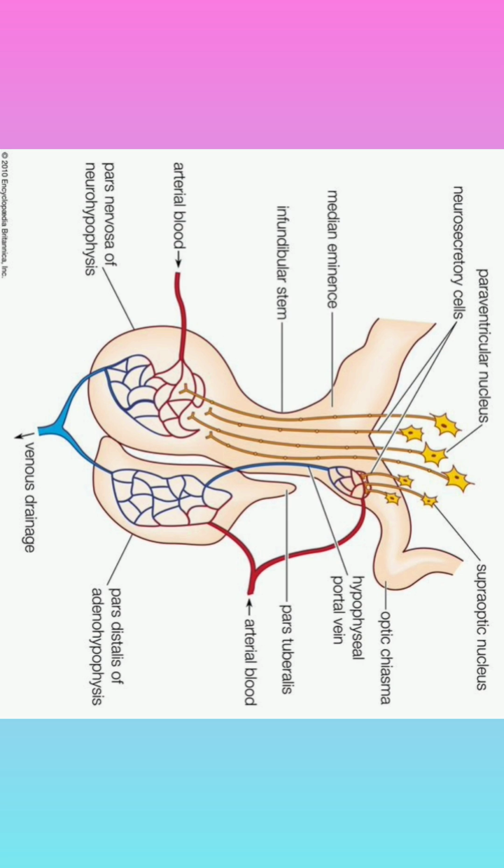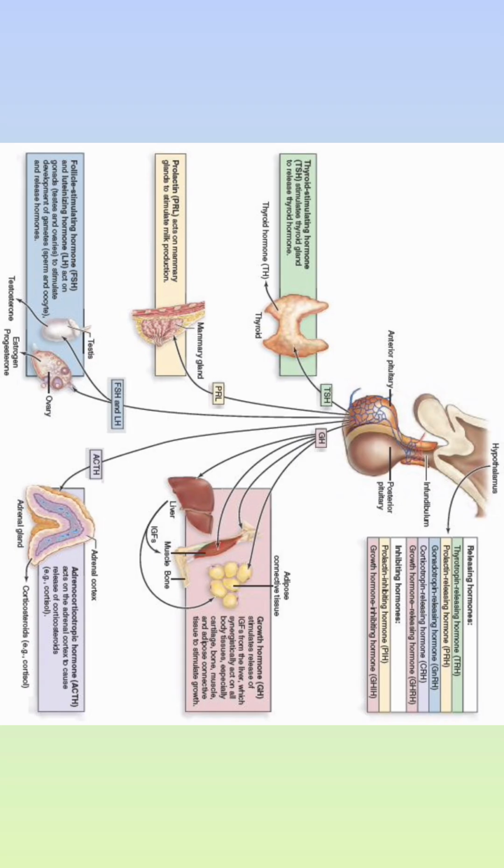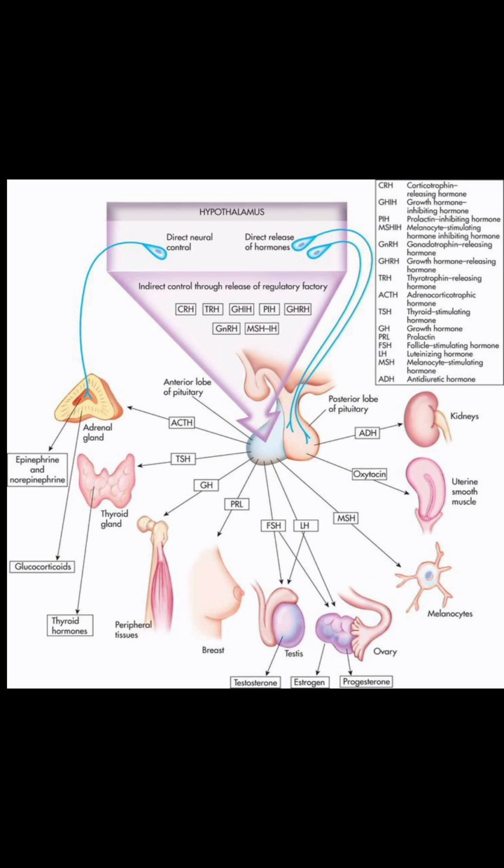And the second type of hormones are those which are secreted by the hypothalamus and remain in the hypothalamus, but they control the anterior pituitary. The anterior pituitary is connected to the hypothalamus via blood vessels, and that forms the hypophyseal portal system. The hypothalamus releases two types of hormones, inhibiting and releasing hormones. Suppose the anterior pituitary is secreting growth hormone, but its secretion is controlled by the hypothalamus. The nuclei which secrete oxytocin are paraventricular nuclei, and the nuclei which secrete ADH are supraoptic.